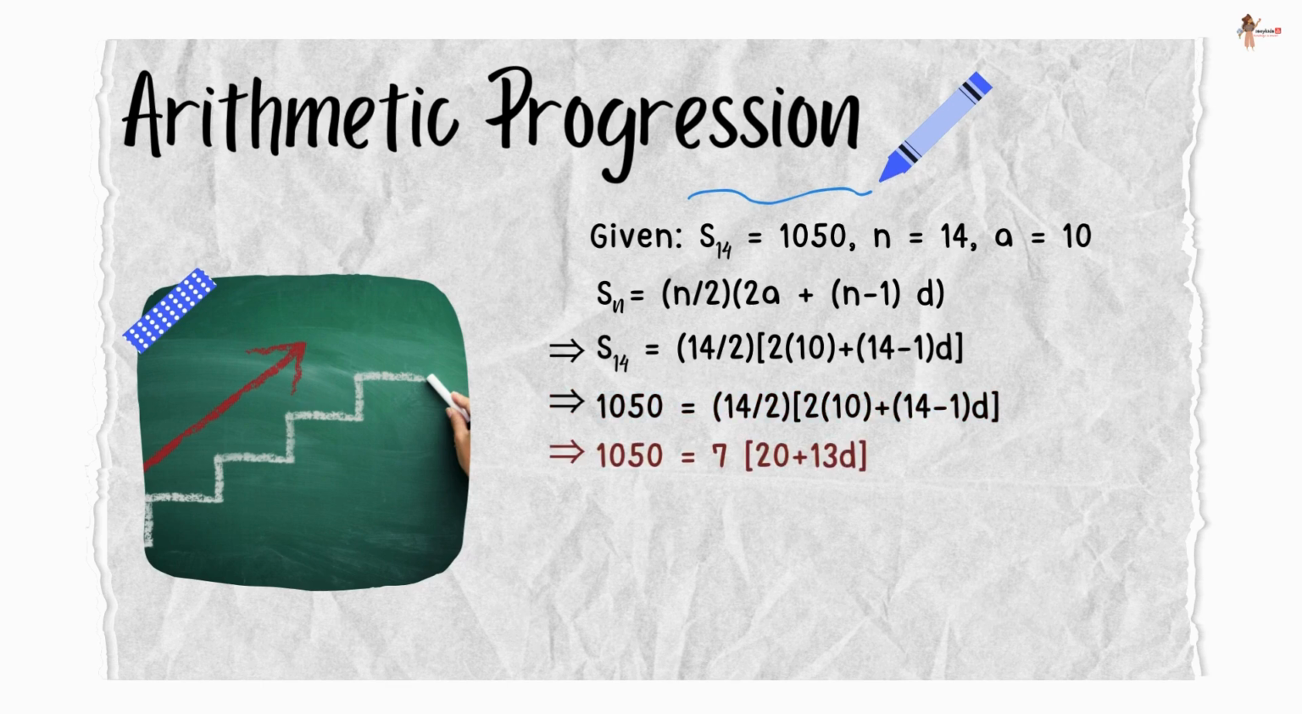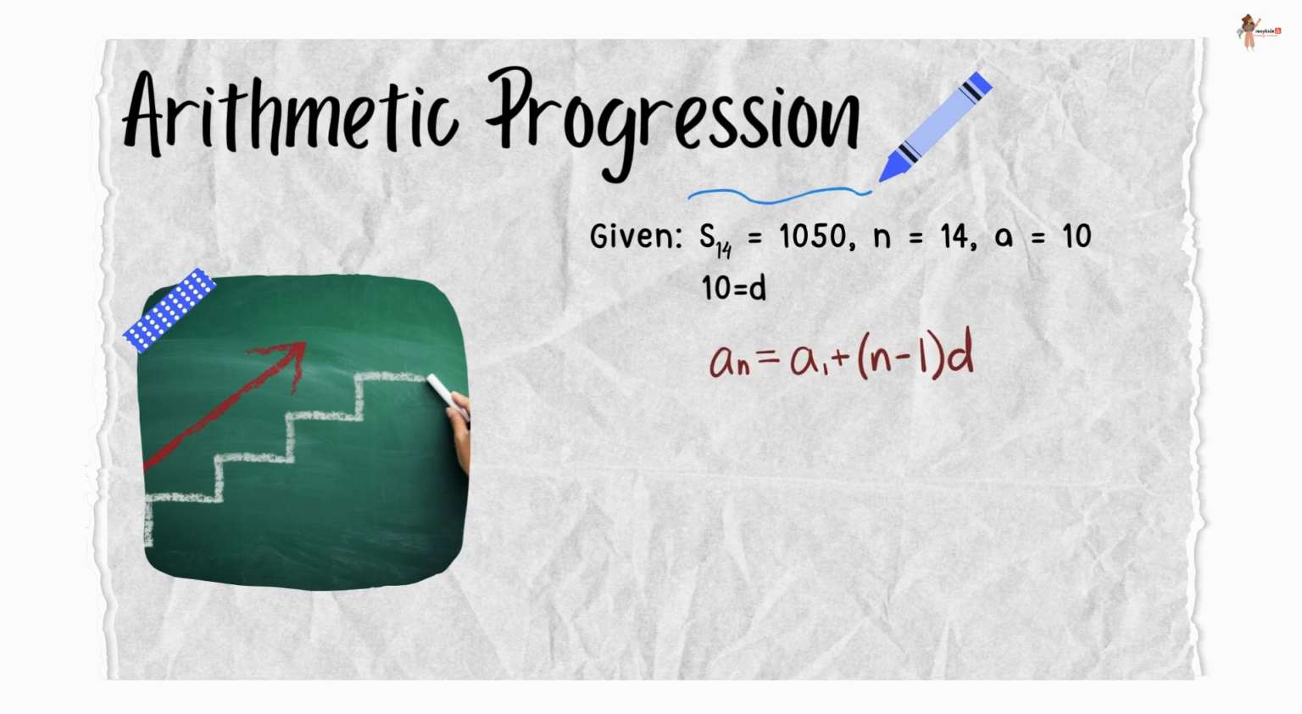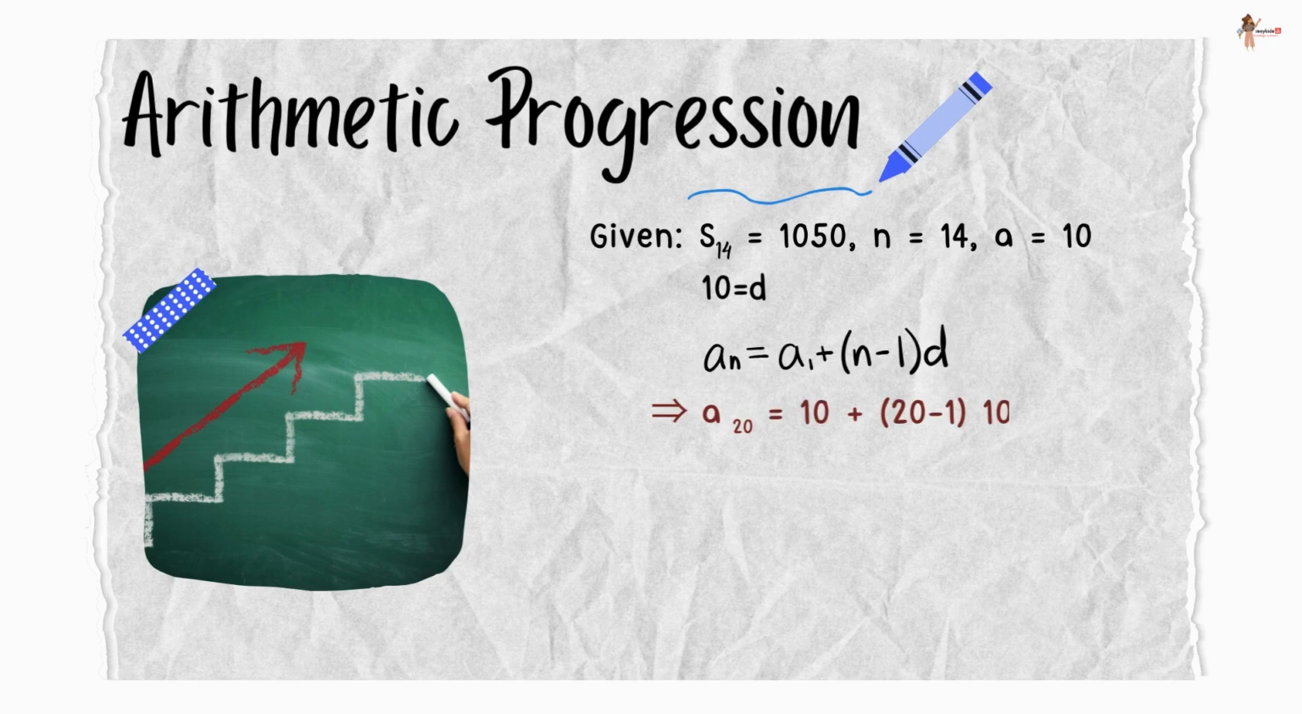From here, we can calculate the value of d, which comes out as 10. Now an is given by a plus n minus 1 times d. Substituting the given values, we get an is equal to... a20 is equal to 200. So this is what we needed to find. A20, which is 200, and an, which is a plus n minus 1 times d.